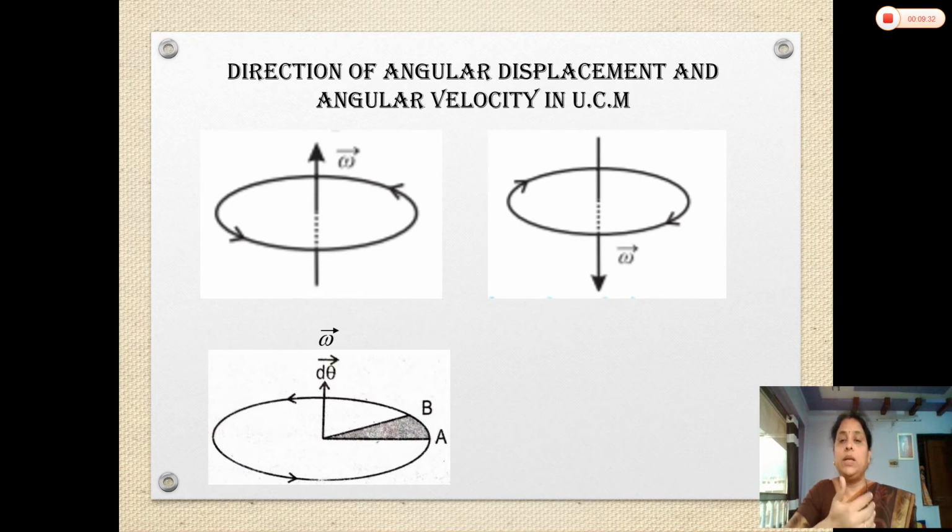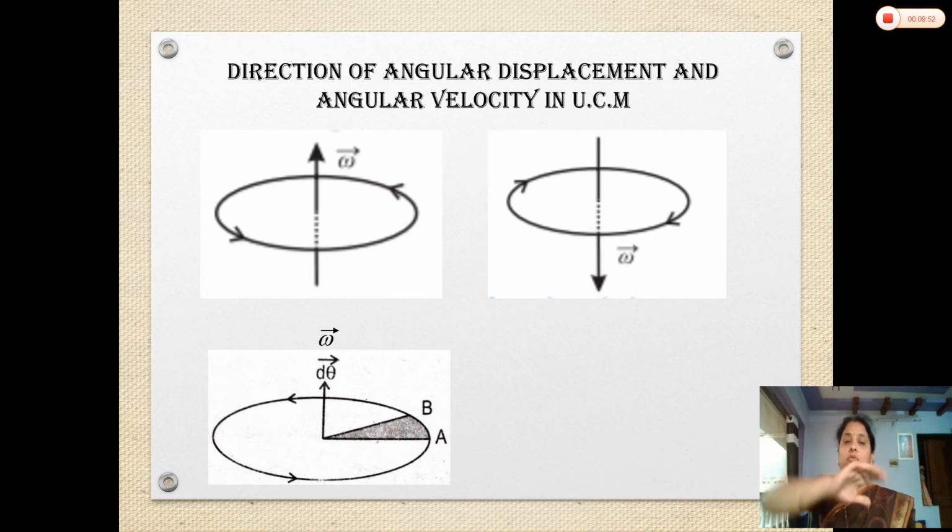Now if the object revolves in the clockwise direction, see here in the second diagram, curl the fingers in the clockwise direction, and the outstretched thumb is now in the downward direction, which means the direction of angular velocity reverses.